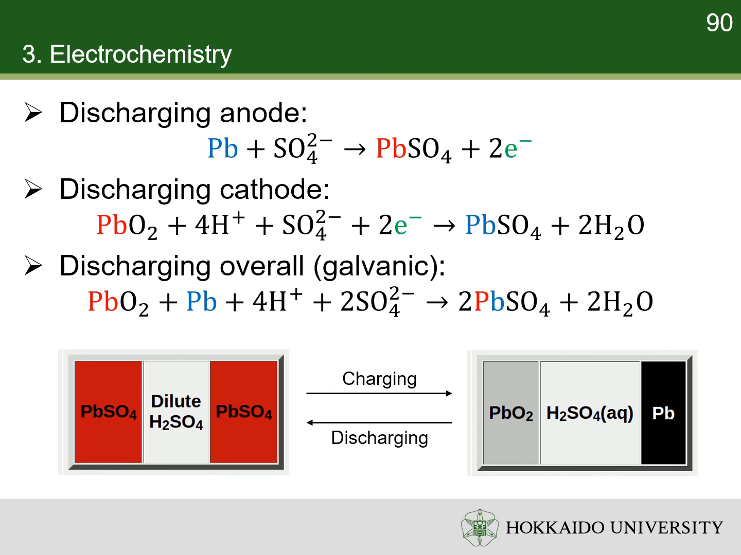Pay attention, during charging, the anode has higher potential. During discharging, the cathode has higher potential. Thus, the electrode with lead dioxide is always the positive electrode, regardless of the direction of current or reaction. Similarly, the electrode with lead is always the negative electrode.